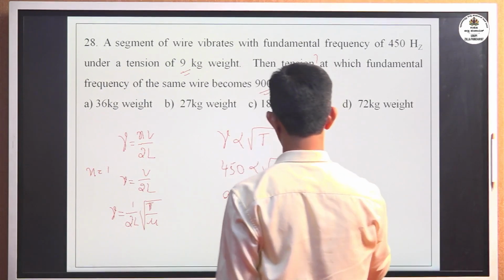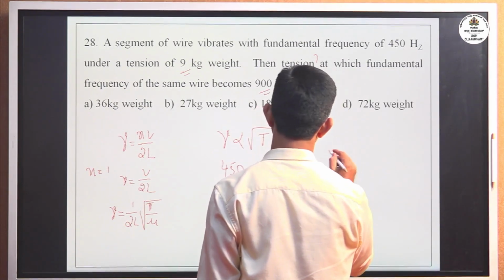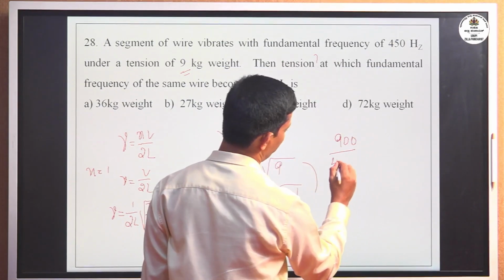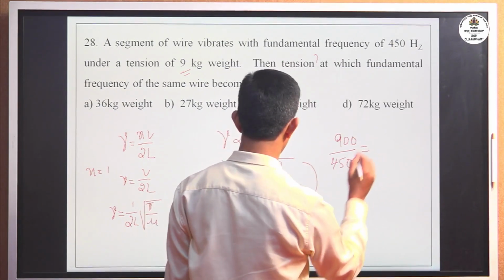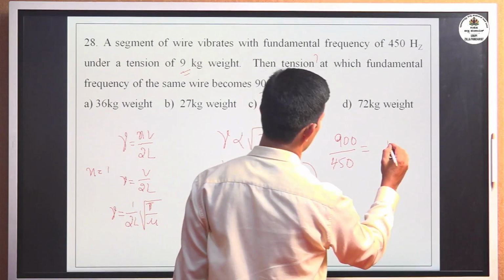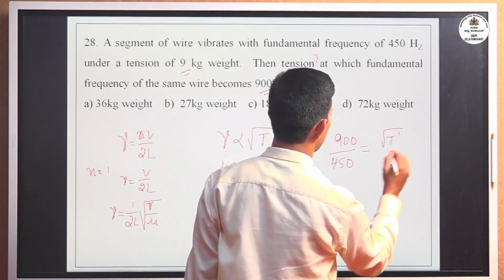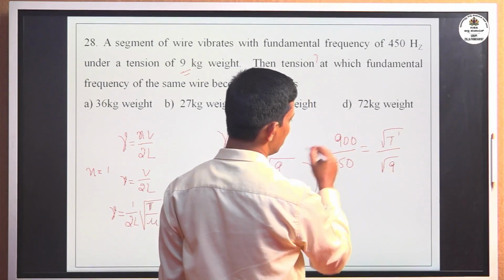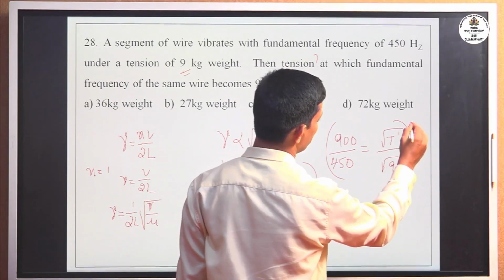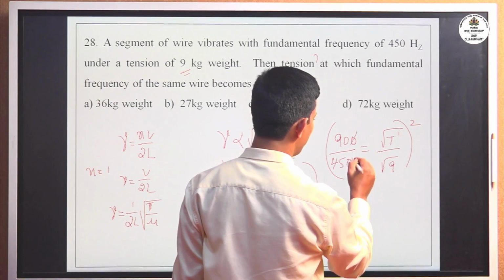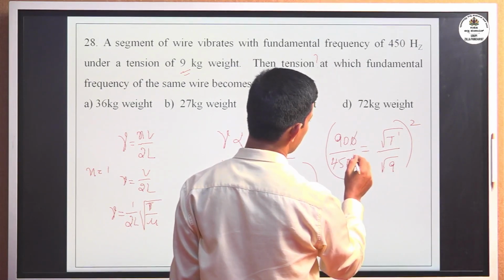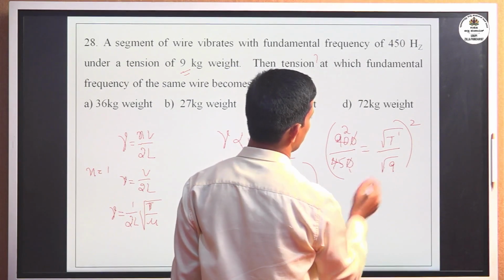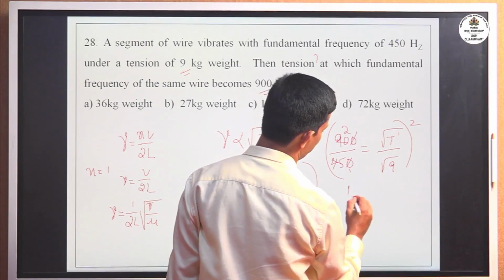By dividing these two equations, we get 900 divided by 450 equals the square root of T dash divided by 9. The right hand side has a square root, so squaring on both sides, the zeros get cancelled. 900 by 450 is 2, and 2 squared is 4.